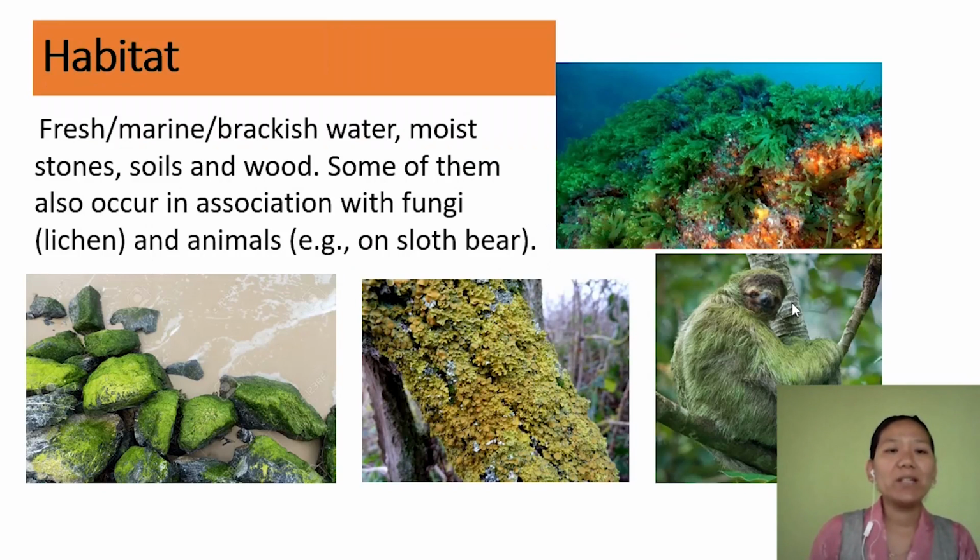Habitats: you can find them in freshwater, marine water, brackish water, and also on moist stones, in the soils, and on woods. Some of them live in association with fungi to form lichen. They also live in association with animals like the sloth bear. On the sloth bear, you can find this green algae.